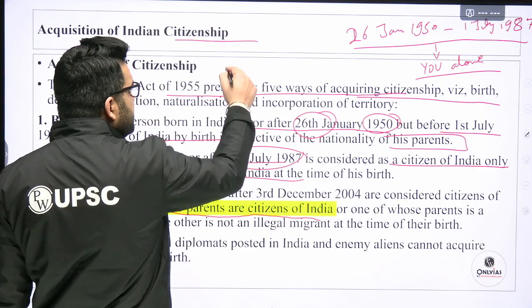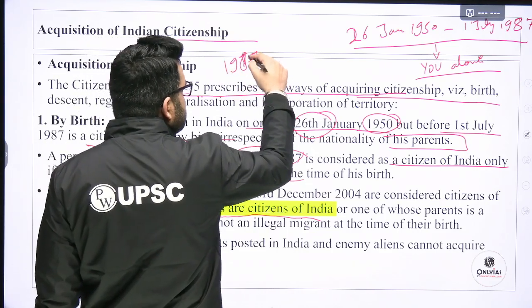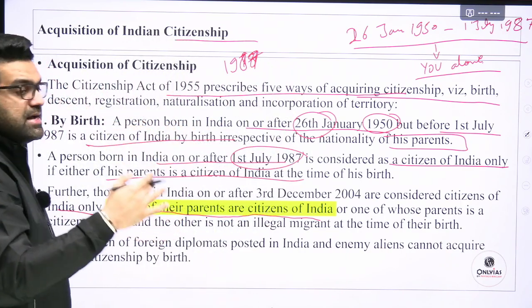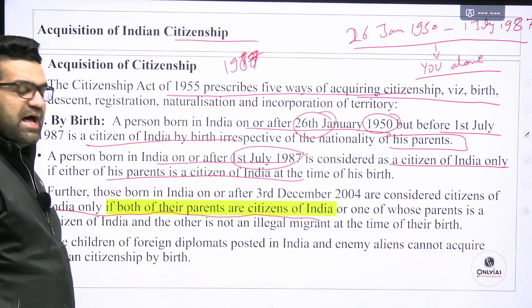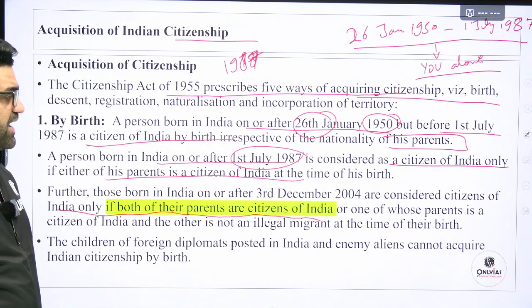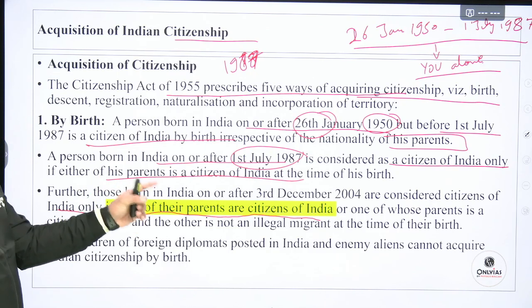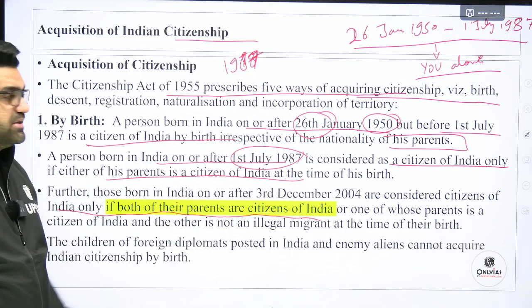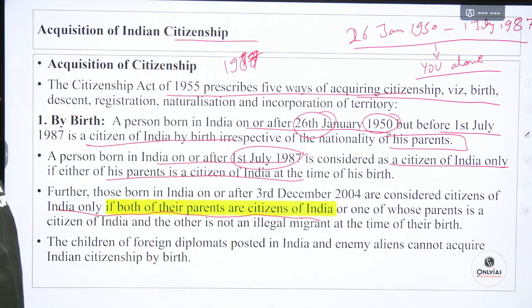Now, as we proceed, from 1st July 1987 till 3rd December 2004, either of your parents has to be a citizen of India. Either your mother or your father should be a citizen of India at the time of your birth. Further, for those born in India on or after 3rd December 2004, both the parents have to be Indians.